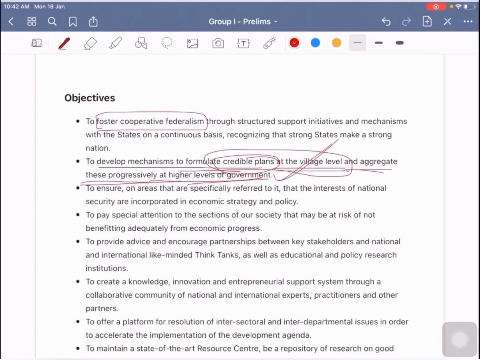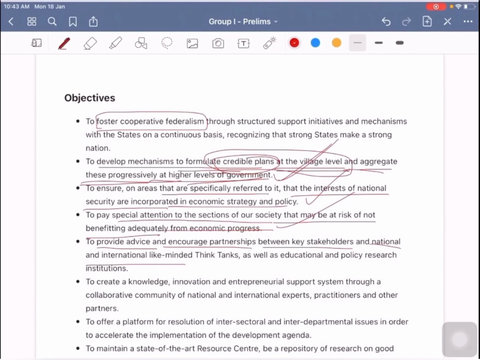That is, planning information is coming from the village level. Another objective is to ensure that the interests of national security are incorporated in economic strategy and policy in the areas that are specifically referred to it, and to pay special attention to the sections of our society that may be at risk of not benefiting adequately from economic progress. That means it has to take account of the inclusive aspect. And another objective is to provide advice and encourage partnerships between key stakeholders and national and international like-minded think tanks, as well as educational and policy research institutions. So, a collaborative approach.